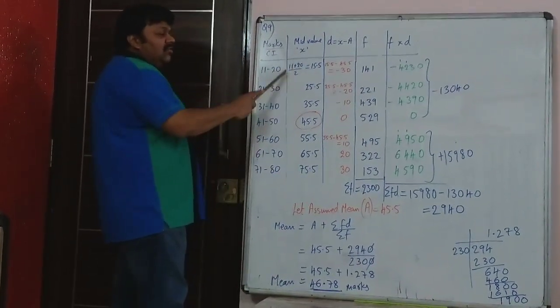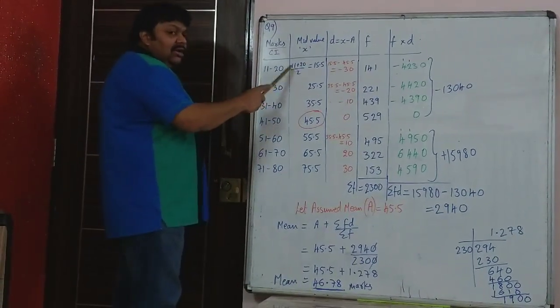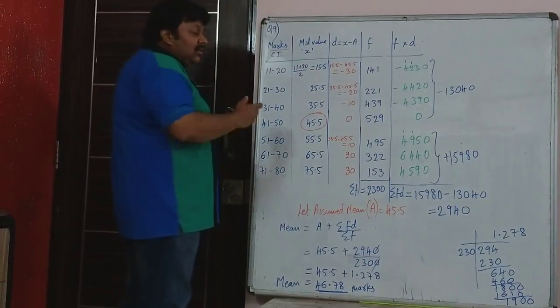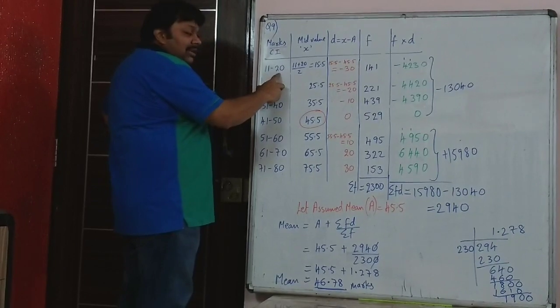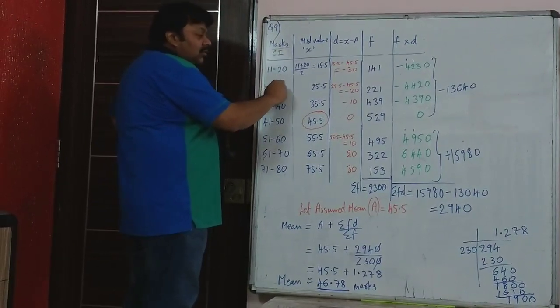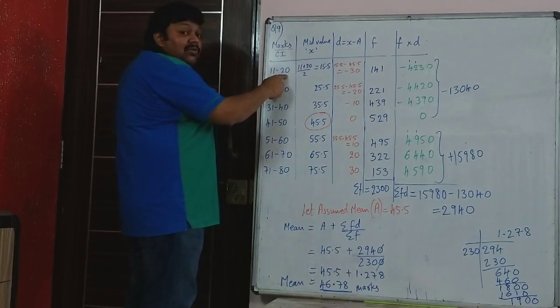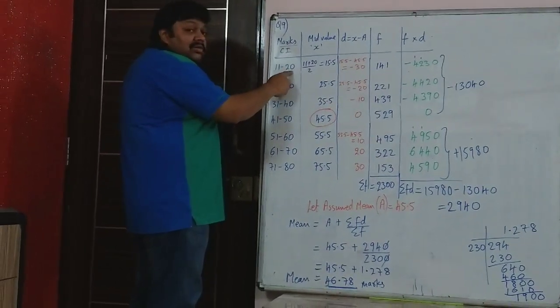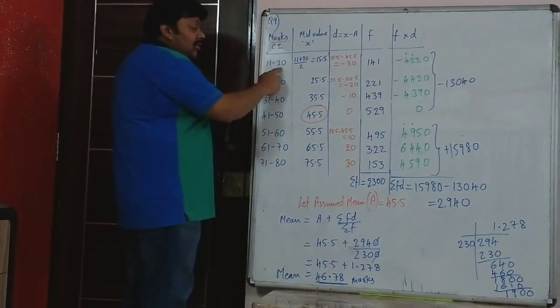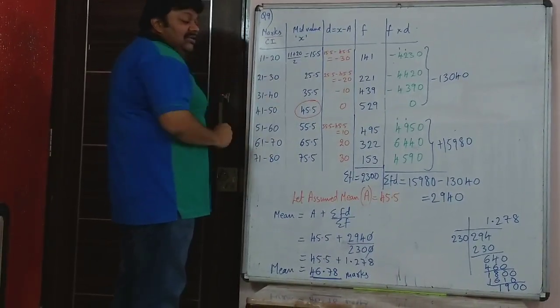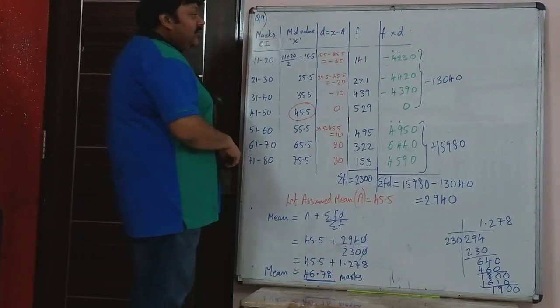You need not show this working. I have shown it here so I want you to know. Otherwise you will think, how did sir get 15.5? It is 11 plus 20 upon 2. This is the lower limit of the class. This is the upper limit of the class. This you had done in statistics last year. So 11 plus 20 is 31 upon 2, which is 15.5.